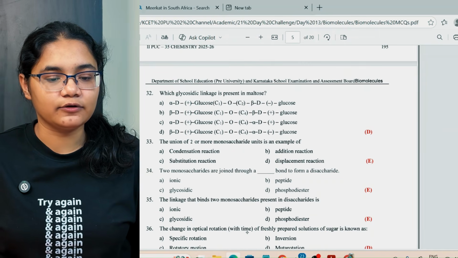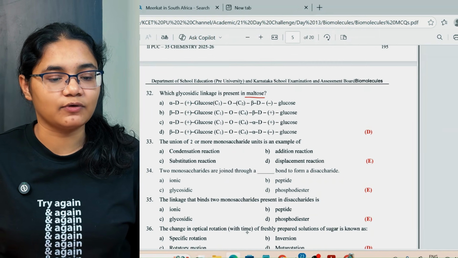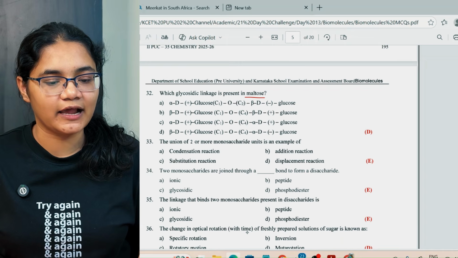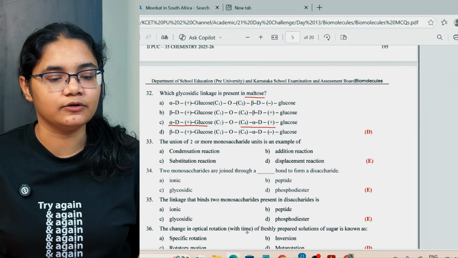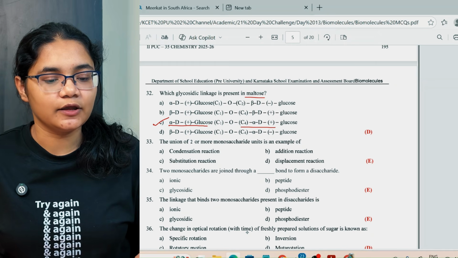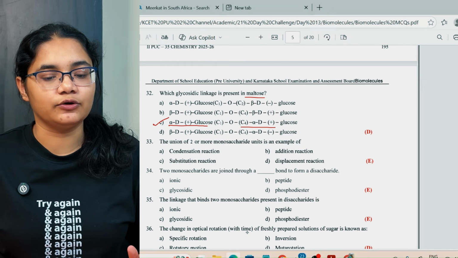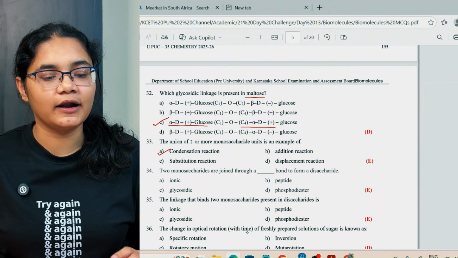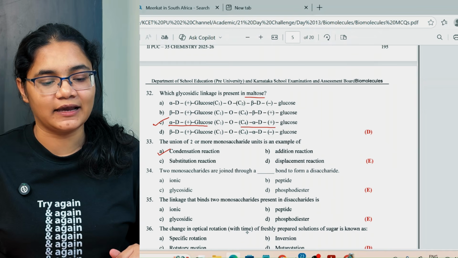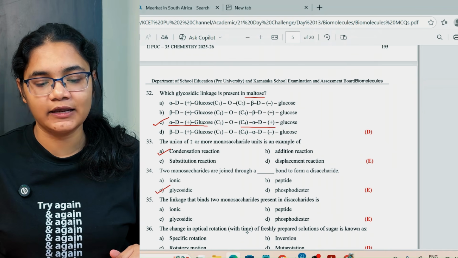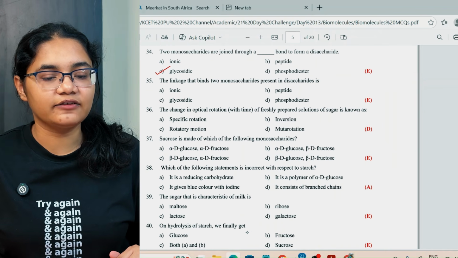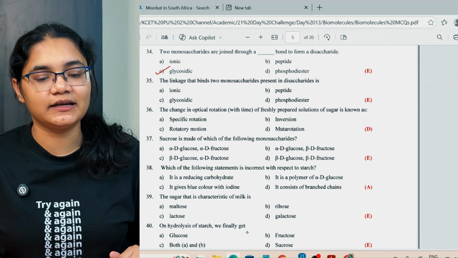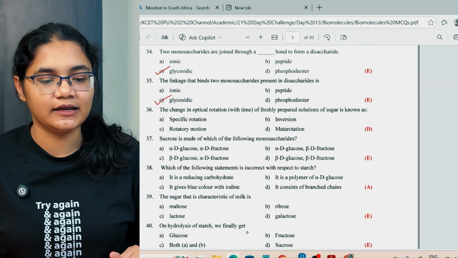Next, what is the glycosidic linkage present in maltose? It is 1,4 of alpha glucose, right? Alpha D glucose C1 and alpha D glucose C4, so option number C. The union of two or more monosaccharide units is an example of a condensation reaction. Two monosaccharides are joined through a glycosidic bond to form a disaccharide. The linkage that binds two monosaccharides present in a disaccharide is the glycosidic linkage.